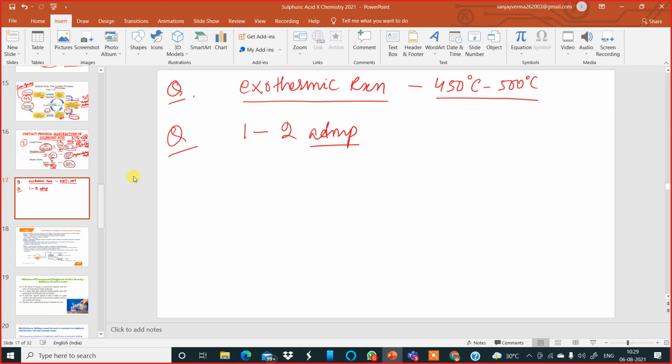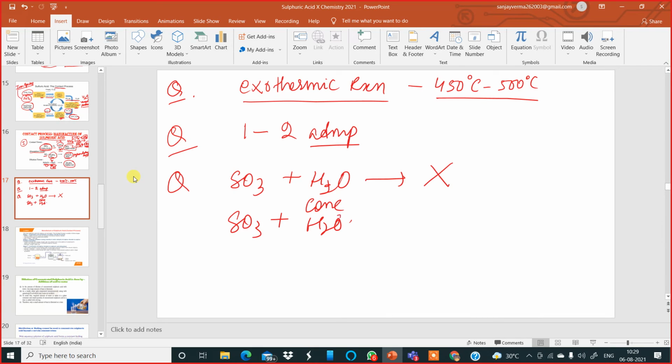The next question they can ask you: once sulfur trioxide is formed, why don't we dissolve this sulfur trioxide in water? Rather, what we are doing is taking sulfur trioxide and absorbing it in concentrated sulfuric acid, H2SO4. Why is this done? The sulfur trioxide prepared in the contact tower is not dissolved in water. Rather, it is dissolved in concentrated sulfuric acid. Why?